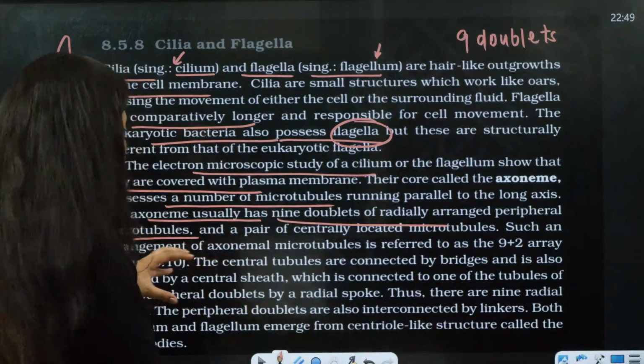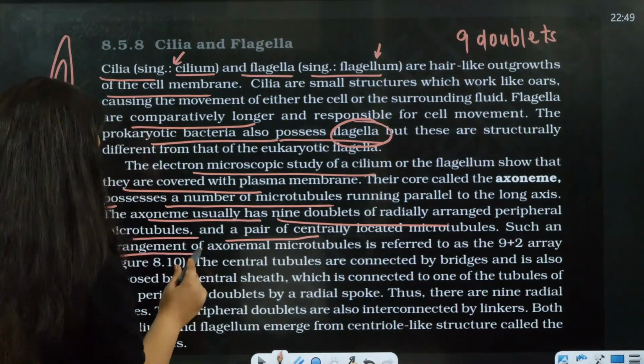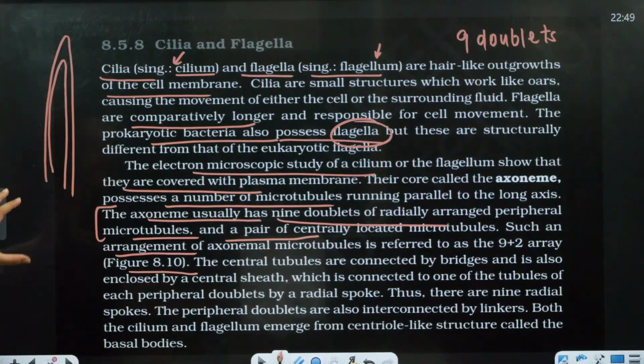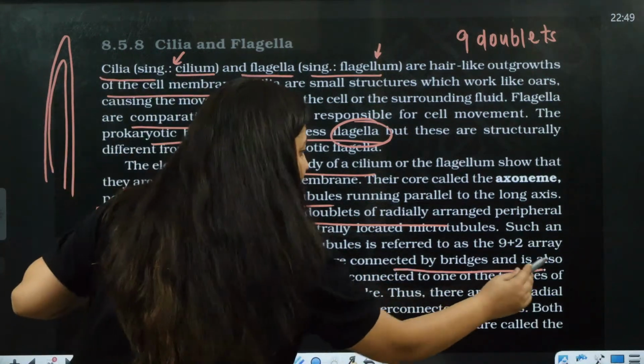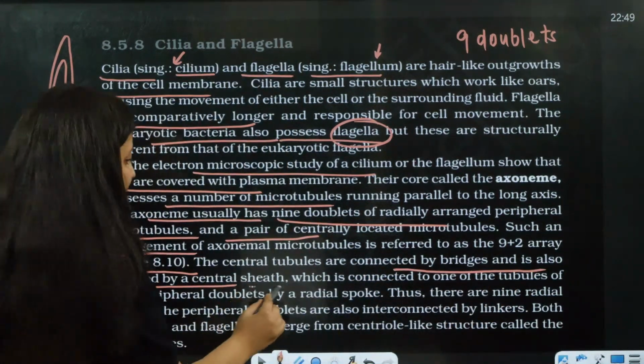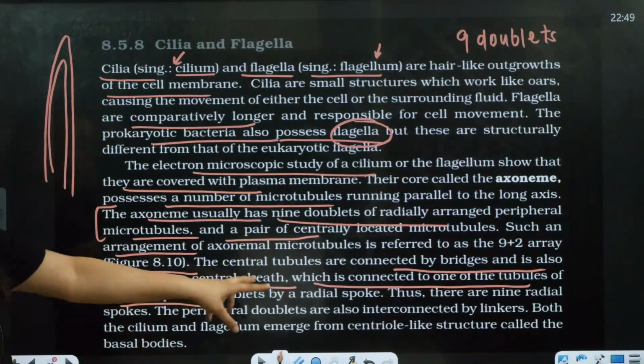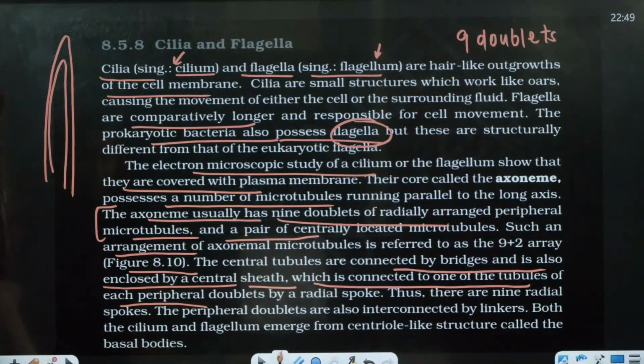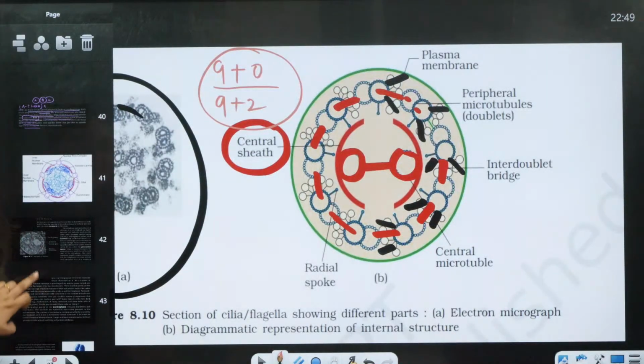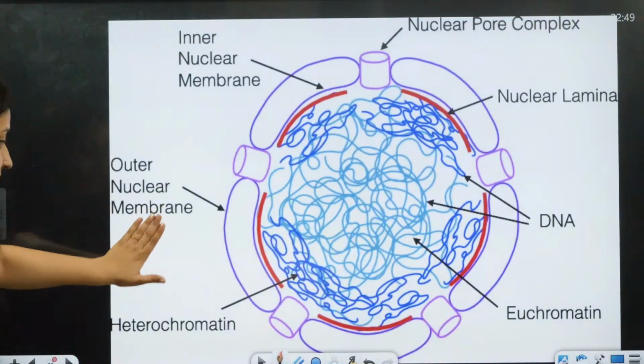In the center we will be having the singlet. So central tubules are connected by bridges. They are also enclosed by a central sheath, and it is connected to one of the tubules of each peripheral doublet. So this is what I have already explained. I hope the cilia, flagella and the centriole part is clear to you.